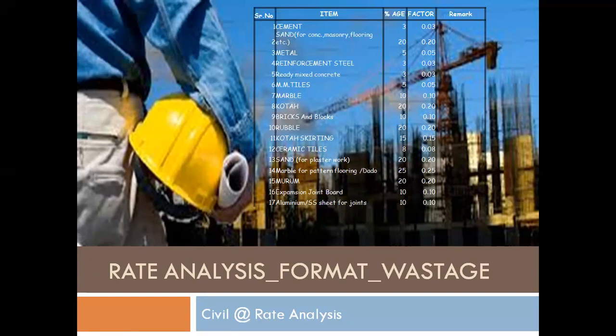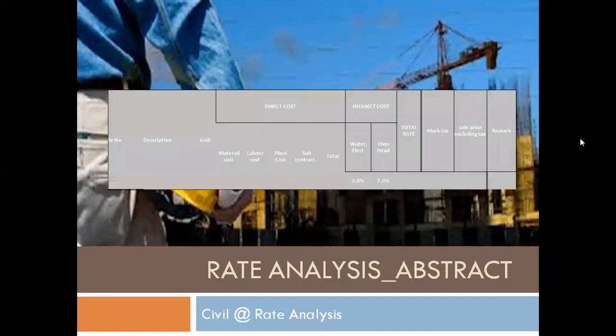In sand, there is wastage due to the size of the river sand. In reinforcement steel, there is wastage due to the length of the bar. So I have considered wastage like 3%, 20%, 5%, 3%. This is the standard wastage I have considered, which will directly link to our rate analysis sheets.